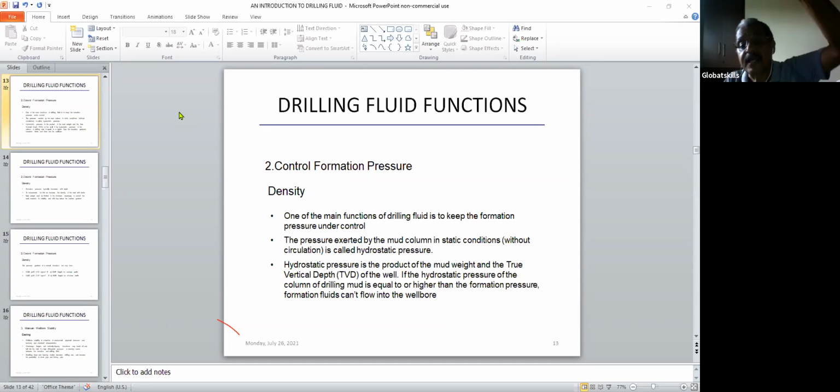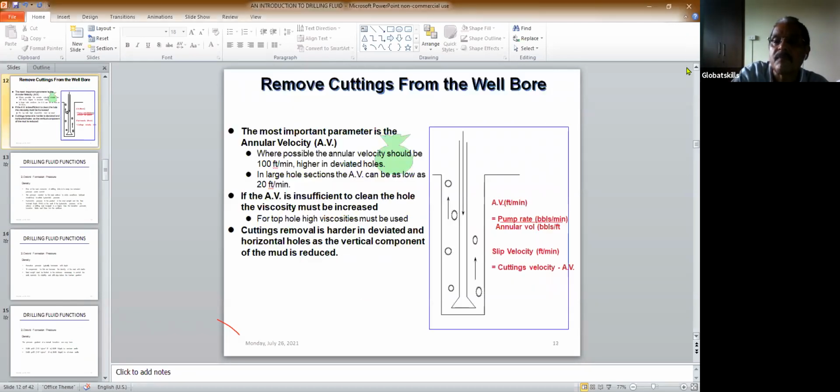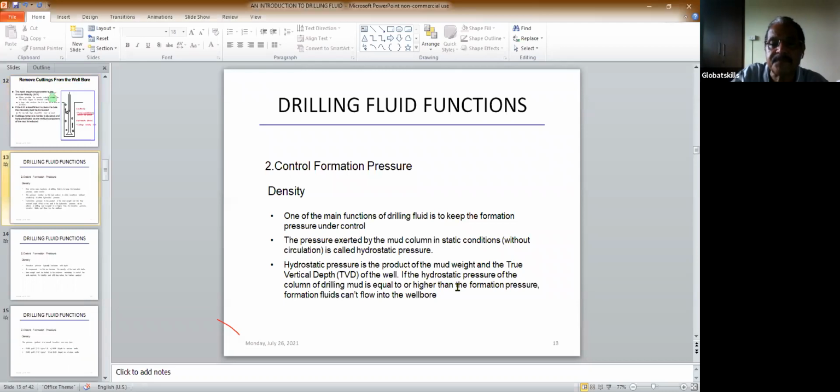If you go to the previous diagram, you see the hydrostatic head means the fluid is here. The pressure exerted by the fluid is called the hydrostatic pressure.